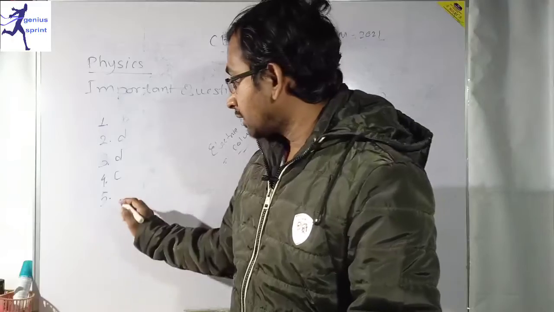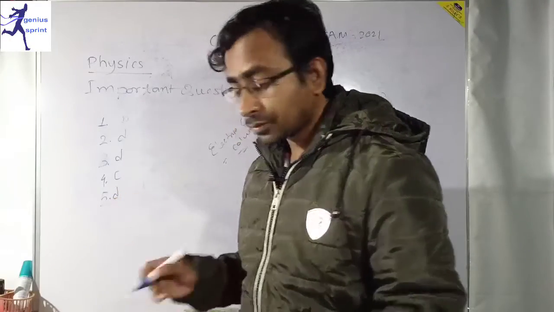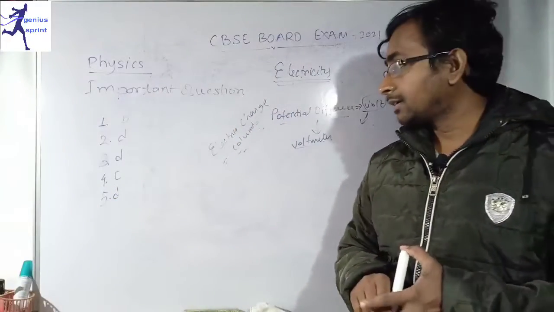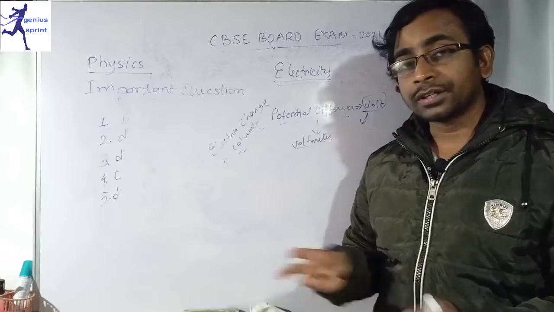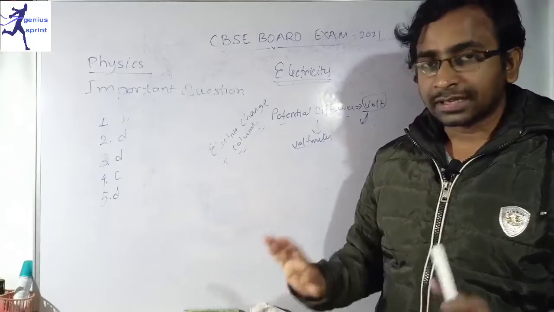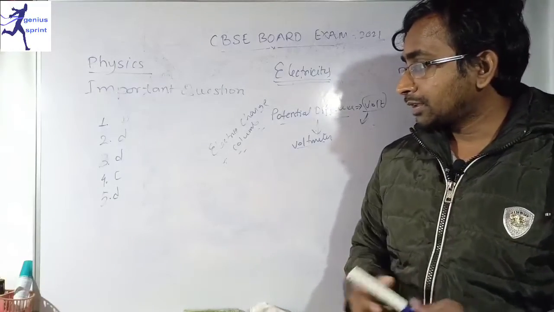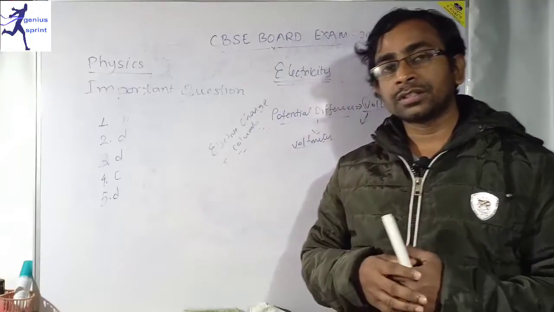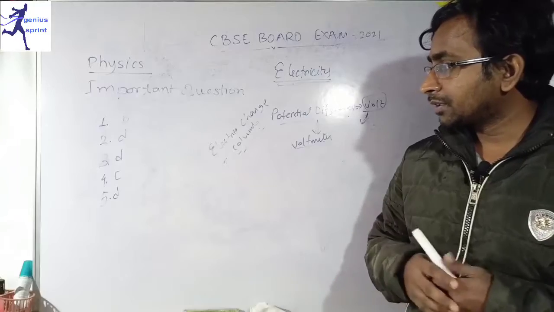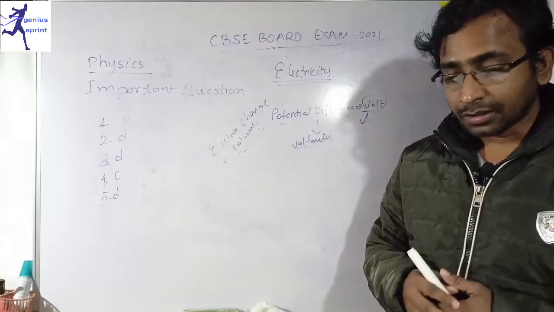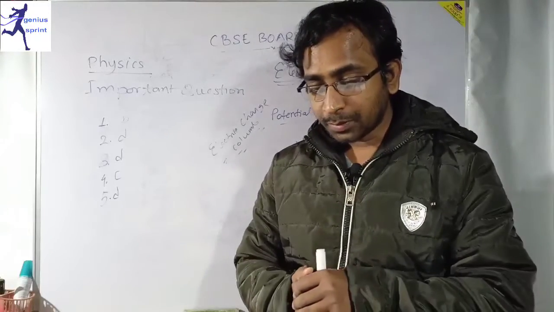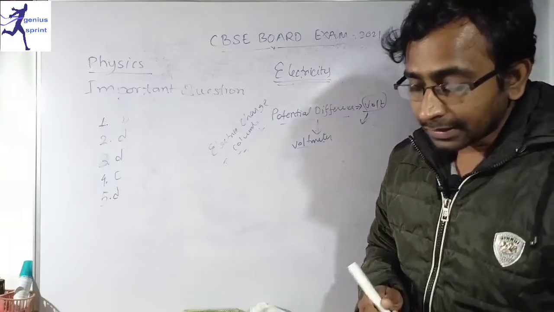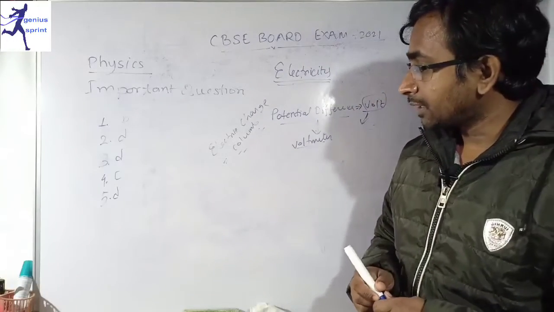All of you have to know about it, because you can't guess or calculate these types of questions in your exam. You have to know the exact answer. So I request you, please read and go through this information day by day so that you can remember it clearly. So it is 6.25 into 10 to the power 18 electrons. Option D is correct.